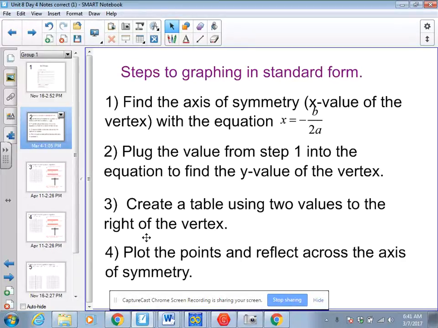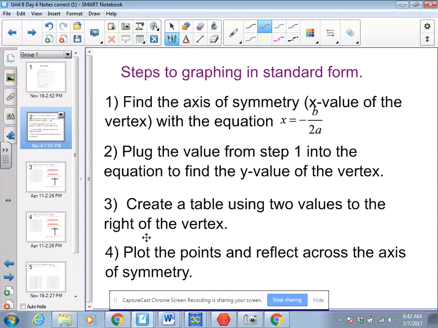We are talking today officially about graphing quadratics. Now, if this is your first time with these notes and you are watching this video without having taken notes from me, I'm going to ask you to hit pause so that you can write these down. These are the steps that you need to properly graph an equation in standard form.